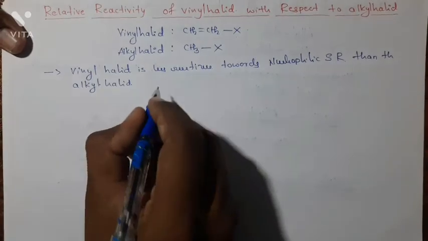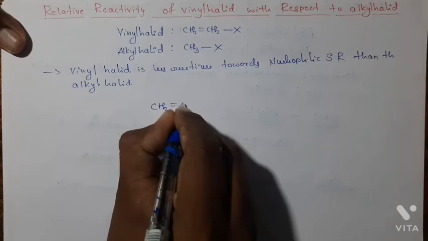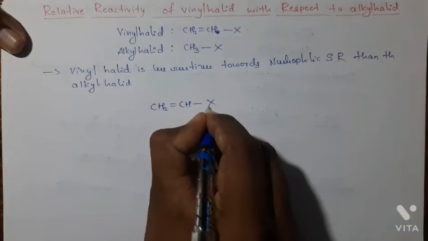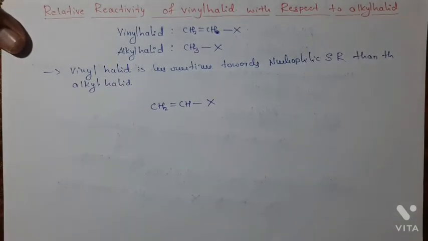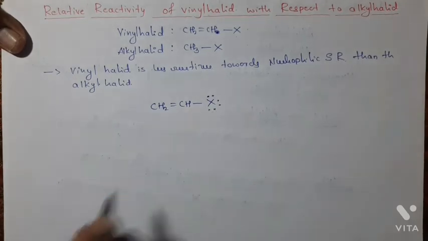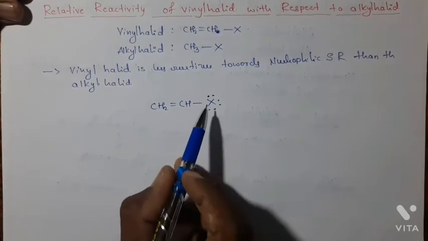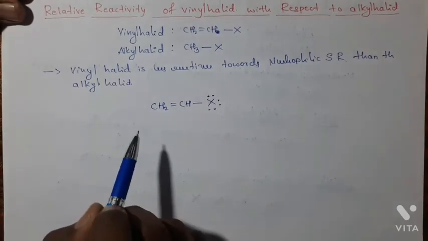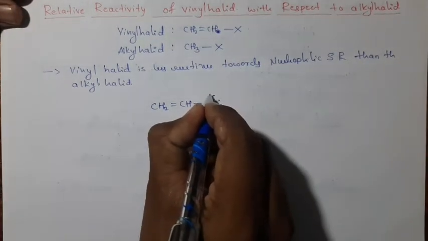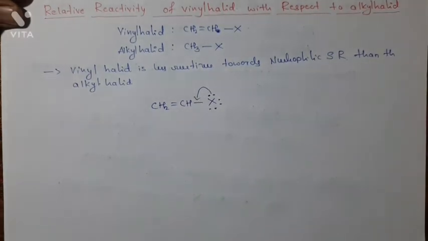In vinyl halide, CH2=CH–X, this is our vinyl halide, and that halogen contains a lone pair of electrons. Here in vinyl halide, there is pi lone pair conjugation. Hence it undergoes resonance structures. This shows the resonance hybrid structure. Here these lone pairs of electrons undergo resonance.